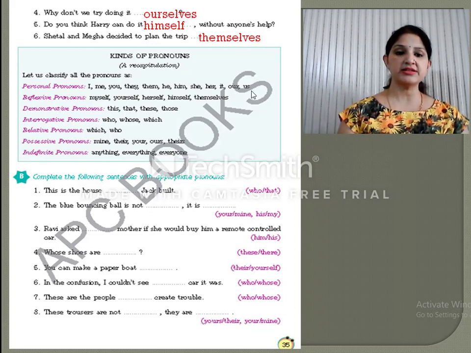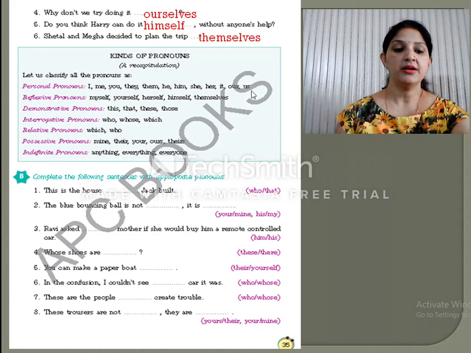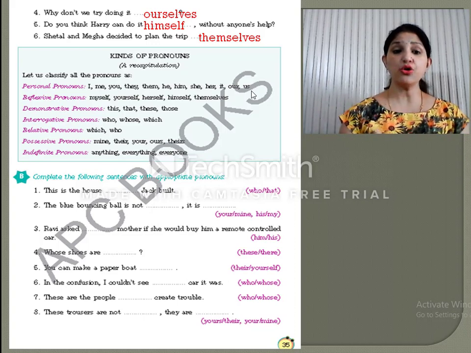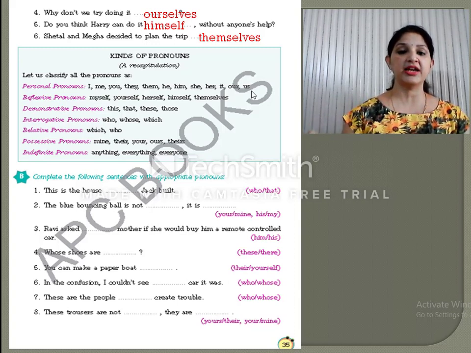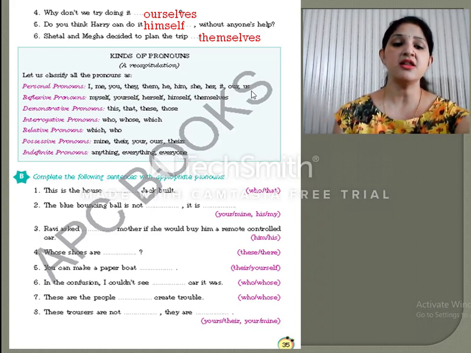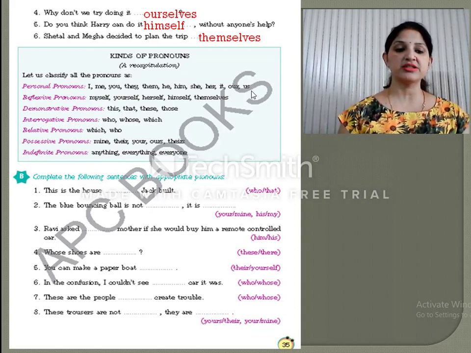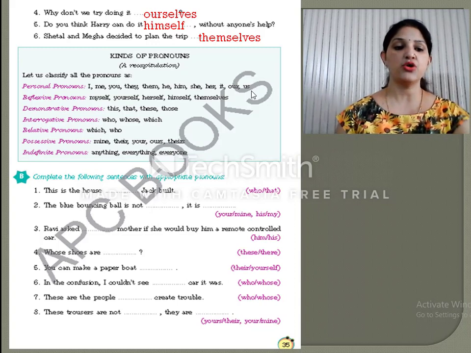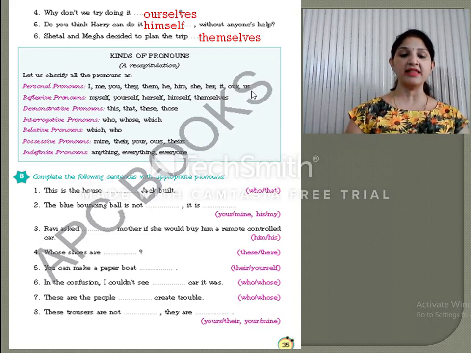Okay. So the first one is the personal pronouns. Personal pronouns refer to a specific person or thing. Their form changes to indicate person, number, gender or case. So it refers to a specific person. Like I, me, you, they, them, he, she, her, it, our and us. Now they are the personal pronouns. Now the second one is the reflexive pronouns. Reflexive pronouns refer back to the subject of the clause or sentence. So the reflexive pronouns used in writing English are myself, yourself, herself, himself, itself, ourselves, yourselves and themselves.